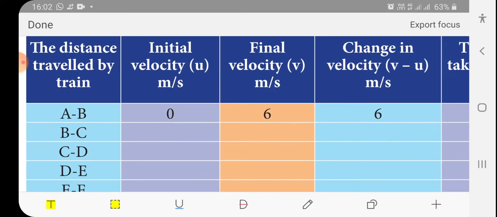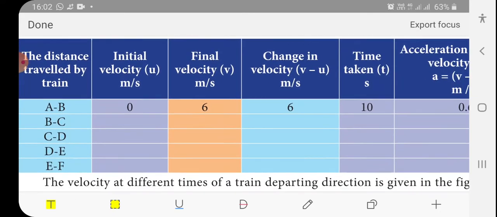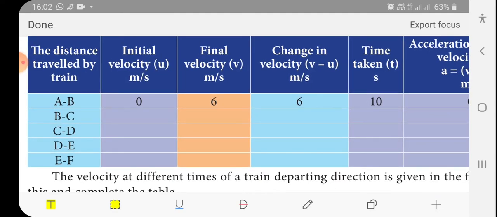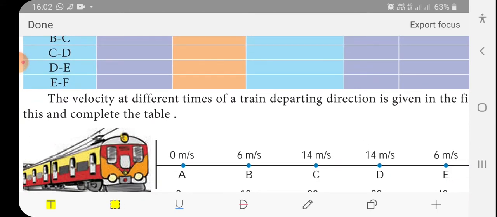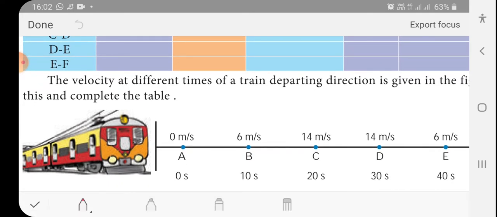Then the tabular column given in your book. The distance traveled by the train is initially 0, finally 6. Change in velocity 6, time taken 10. Find out the acceleration. In this way, the speed of the train is given from B to C. Subtract the speed and time from B to C, and find out the acceleration.